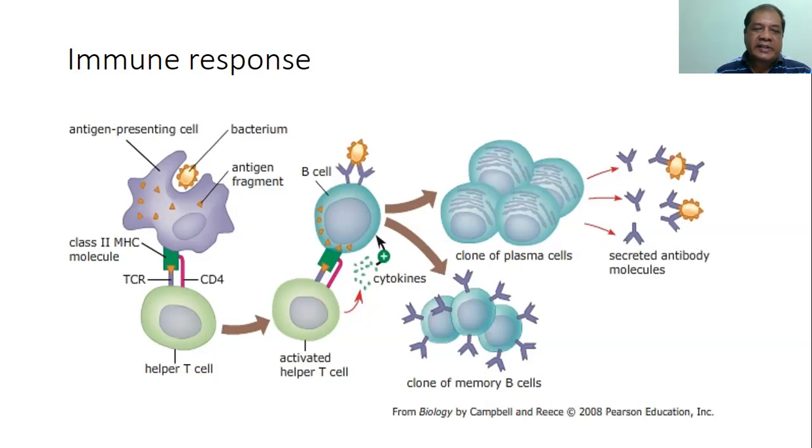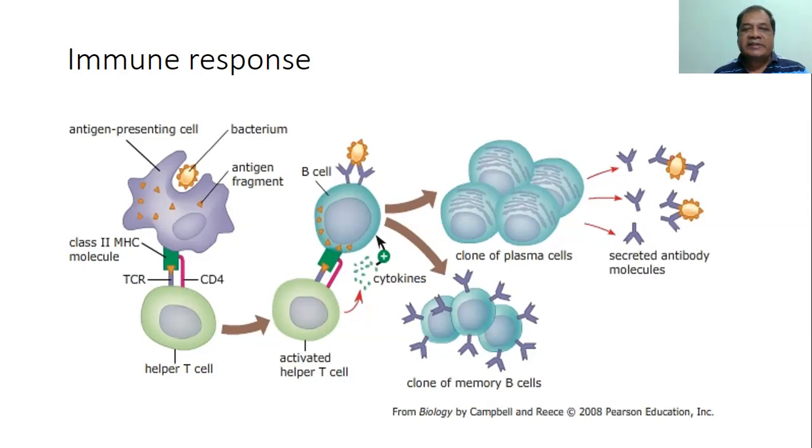So the T cell receptor binds to this antigen along with the class 2 MHC molecule, and a co-stimulation also occurs, and this changes the naive helper T cell into an activated helper T cell. The activated helper T cell then, by releasing some cytokines, stimulates the B cell to form a clone of B cells which are called memory B cells, and a clone of plasma cells which produce antibody.